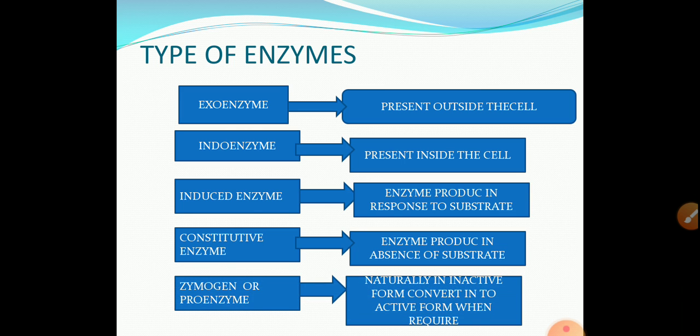And last one is zymogen or proenzyme. Pro means inactive, the enzyme which occurs naturally in inactive form and can be converted into active form when required. These are the different types of enzyme.